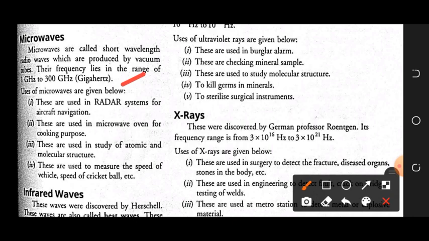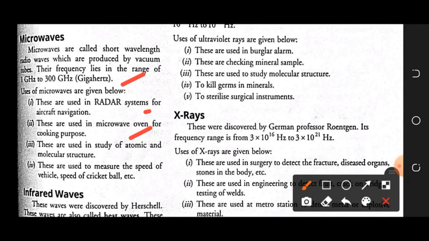The first use of microwaves is in radars for aircraft navigation. Aircraft are moving and we need to navigate them, so in radar systems we use these waves. From the radar we send these waves continuously, and they reflect back from the aircraft, and we can easily track or navigate any aircraft. Second, obviously in our homes we use the microwave oven for cooking purposes. You are already familiar with this one.